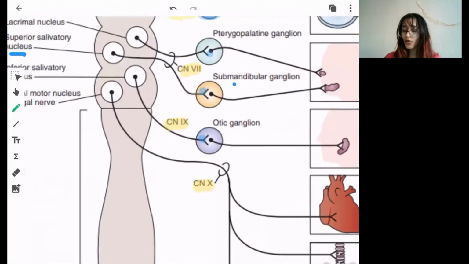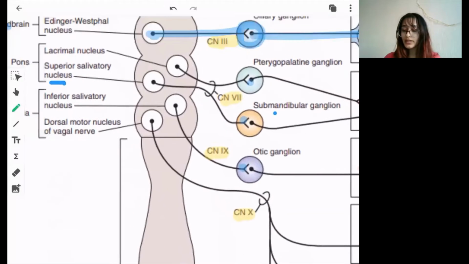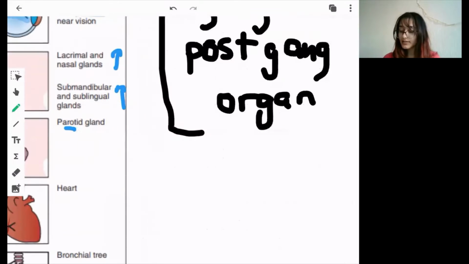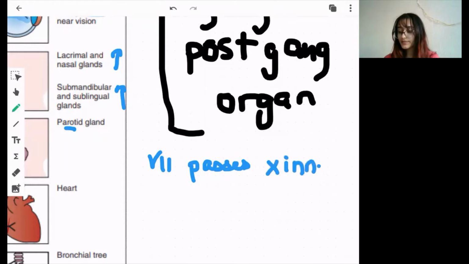Next up, we have the glossopharyngeal nerve. It arises from the inferior salivatory nucleus, synapses in the otic ganglion, and supplies the parotid gland. Another thing about the parotid gland: cranial nerve number 7 passes through the parotid gland, but it does not innervate it. It innervates only the submandibular and sublingual glands.